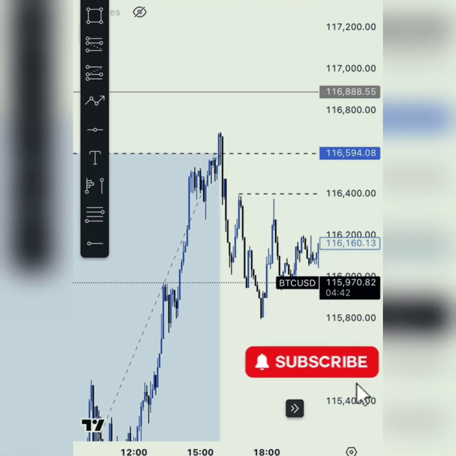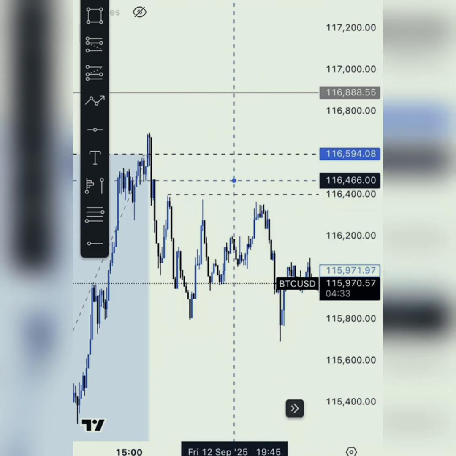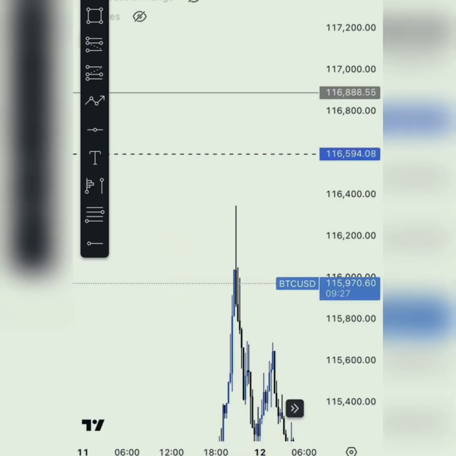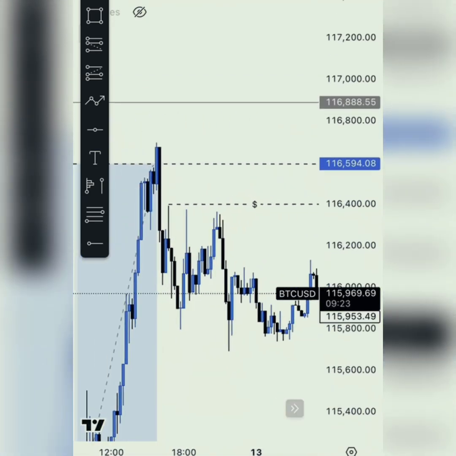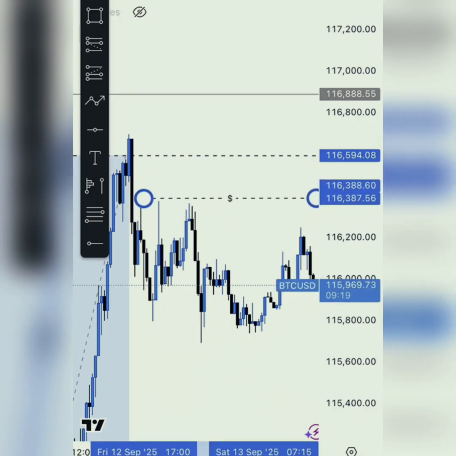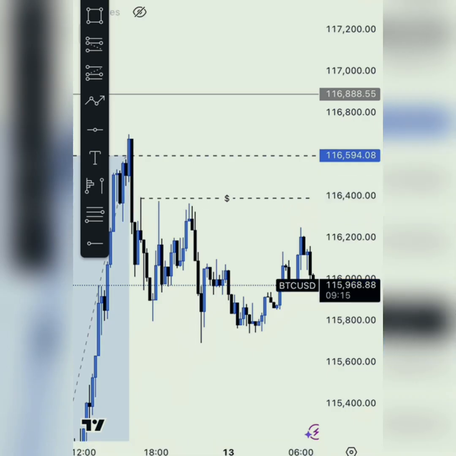Right, so you can see very much here that market made so many attempts to take out the high, but since market has not been able to take out this high, I'm not going to be taking any trade. So I need market to take out that level before I start looking for some trade. You need to work with patience, know how to work with patience, right? You don't need to be fast in what you're doing. And you can see 15 minutes is giving a cleaner picture, right? Which you can see very much here that the picture is very clear and understandable.